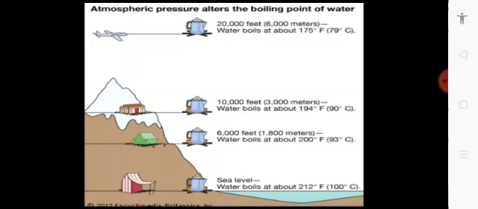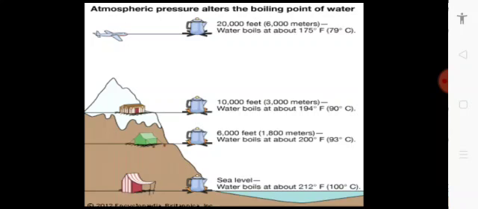Here we can see that at different height liquid have different boiling point. Like first of all, at sea level the water boils at about 100 degrees Celsius, because the atmospheric pressure is 101.325 kilopascal or 760 millimeter of mercury.